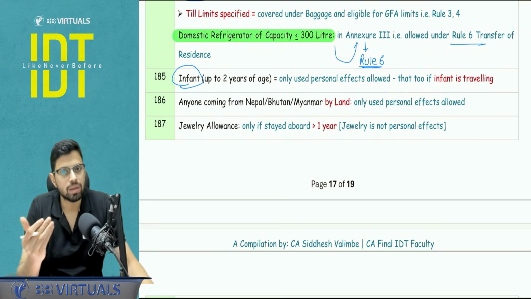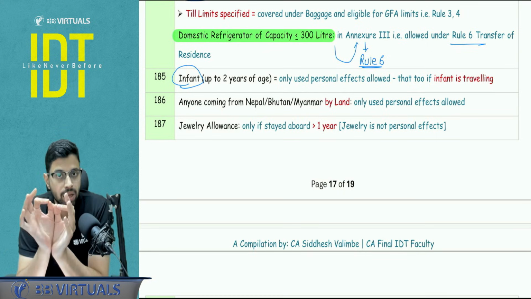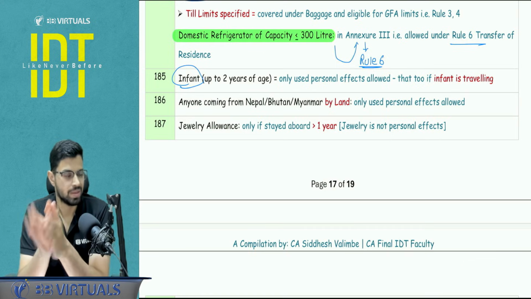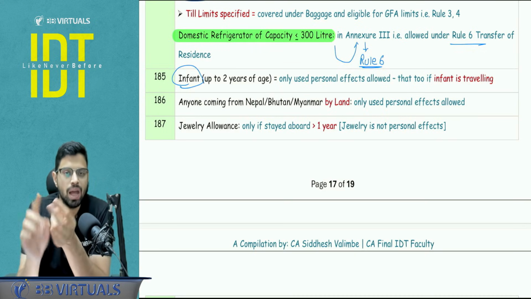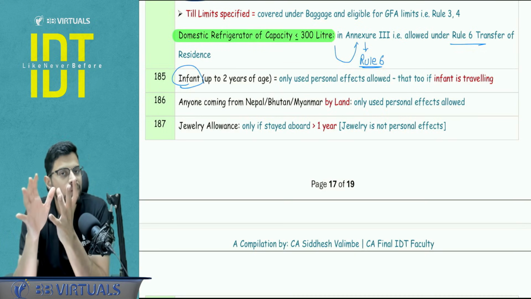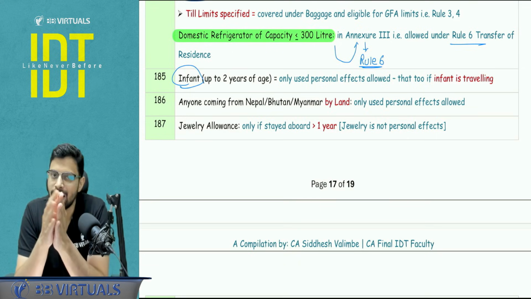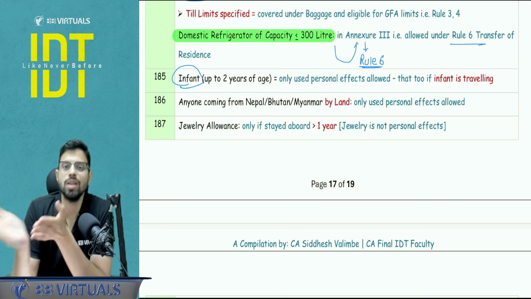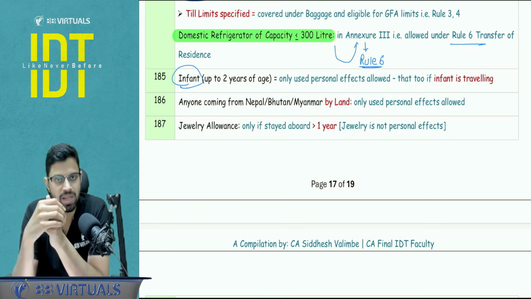Infant: when the infant is also coming into India, you get the benefit that only and only used personal effects are allowed duty-free for an infant, nothing else, right? But what do you mean by infant? Infant means up to 2 years of age. And secondly, the infant should be traveling with you. If I am traveling alone and I have got some used personal effects of my child, let's say he's an infant, in that case I'm not going to get the benefit of duty-free import of used personal effects, because the infant is not traveling. The passenger needs to be with the infant. Okay. So in this case, it will be tested against my GFA limit.